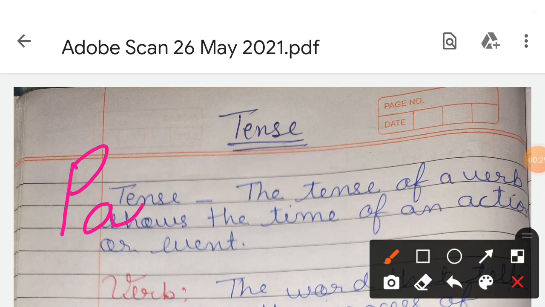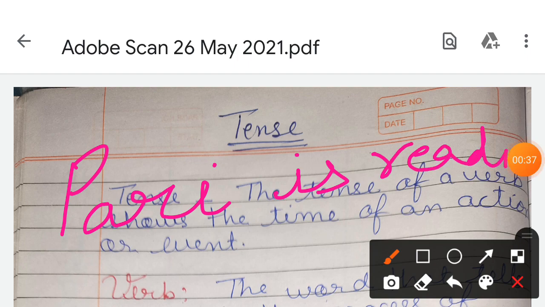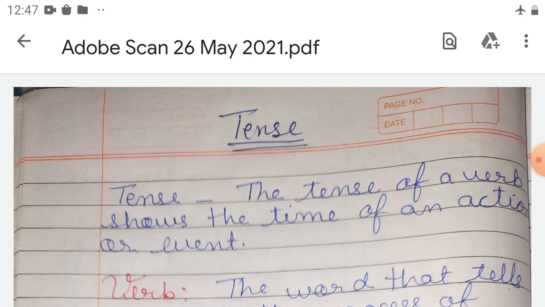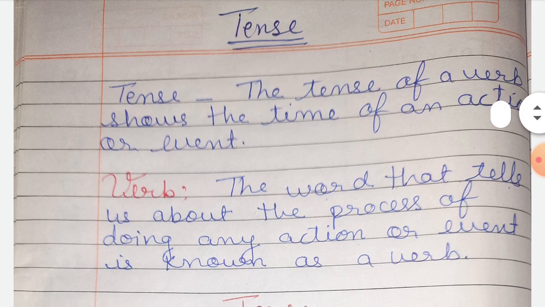Like, Pari is reading. Here, this is reading. From this we come to know what she is doing now: she is reading. This shows the action, what she is doing, and she is continuing with that. That's why we will say this is our present continuous tense.